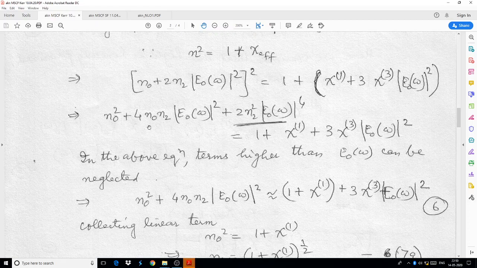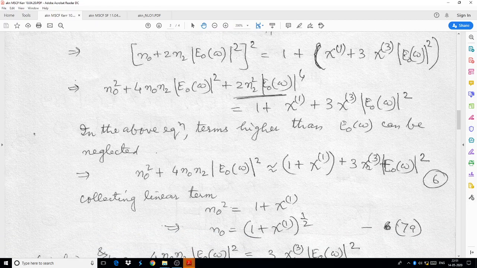So this term remains, the 1 plus chi 1 term is here, and this nonlinear term, which is responsible for the Kerr effect, is here. Now linear terms, they just cancel out.